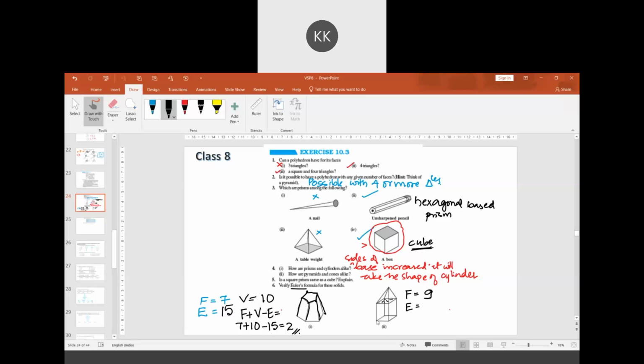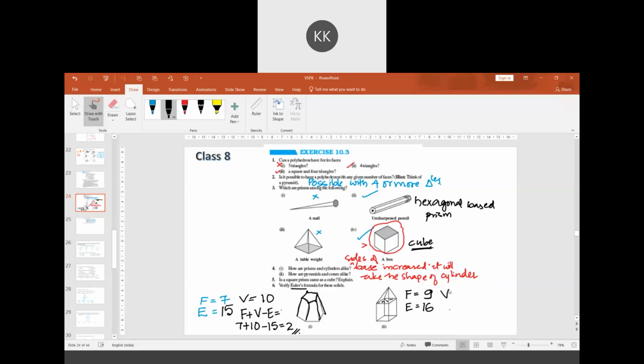Downside edges 4. 4 plus 1, 5, 6, 7, 8, 9, 10, 11, 12 edges. 13, 14, 15, 16 are there. Yes, 16 edges are there.